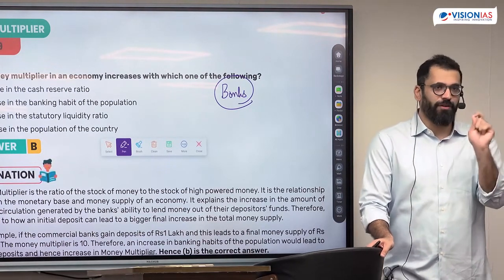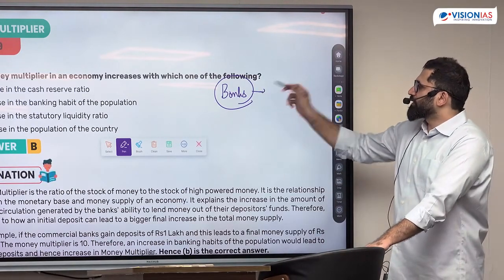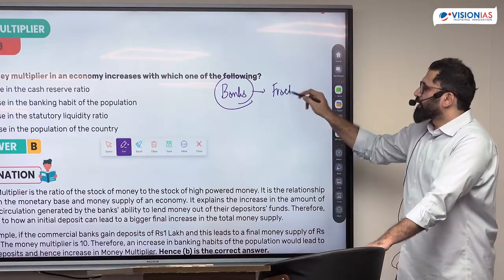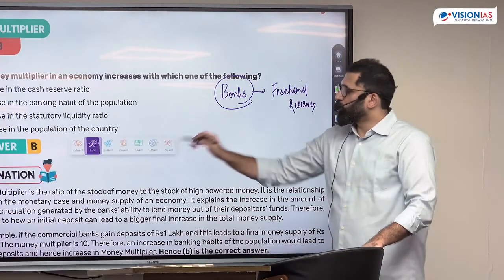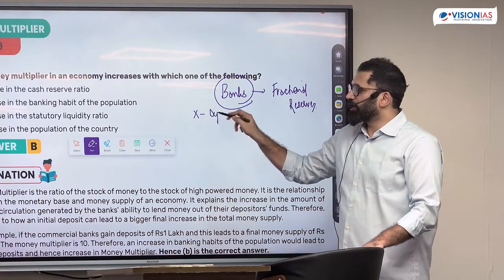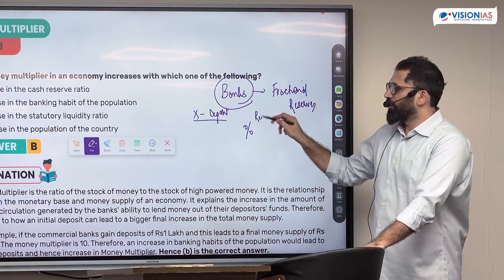This is the most important function of banks, that banks anywhere work on a principle that is a fractional reserve system. Now, what is a fractional reserve system? Whatever X amount you get in deposit, a percentage of this you can keep as reserve.